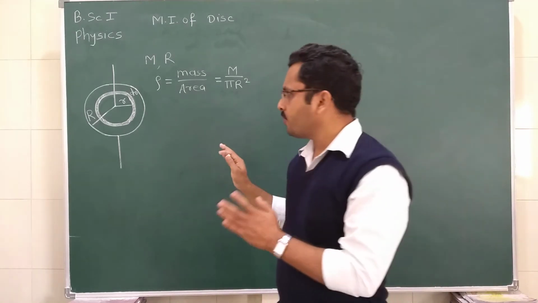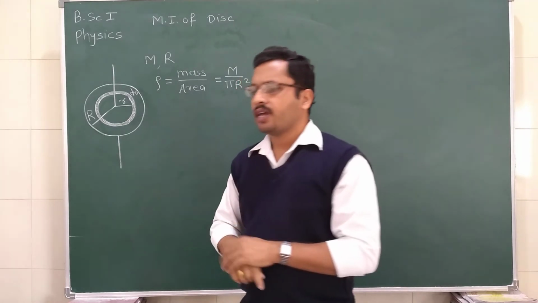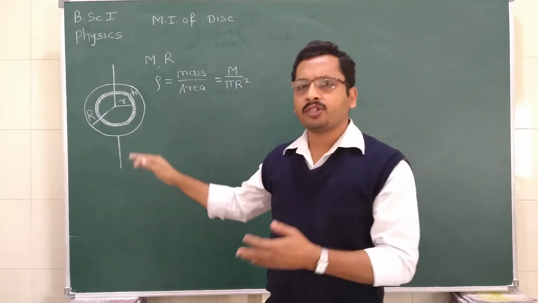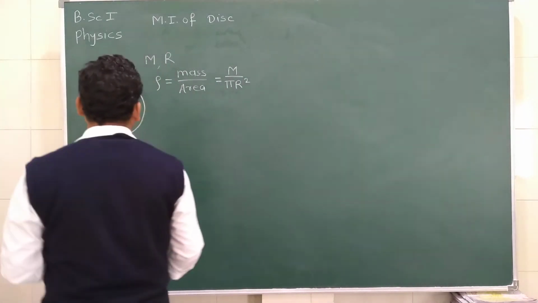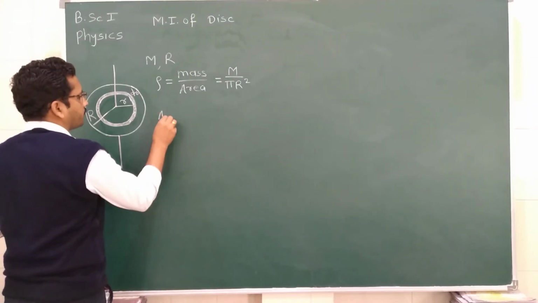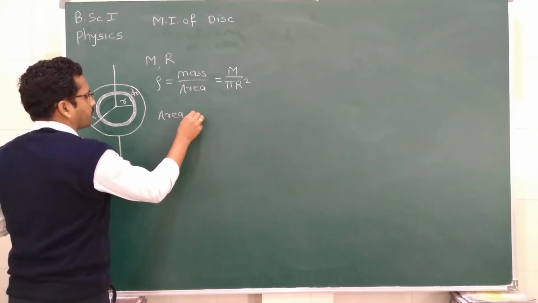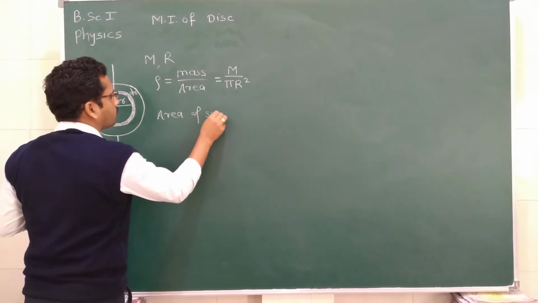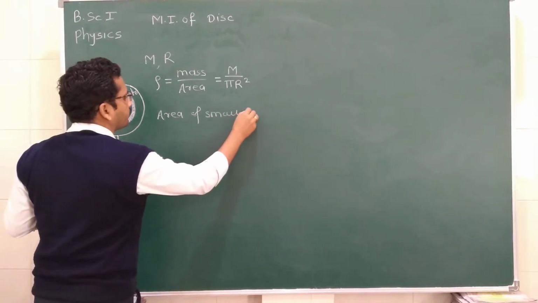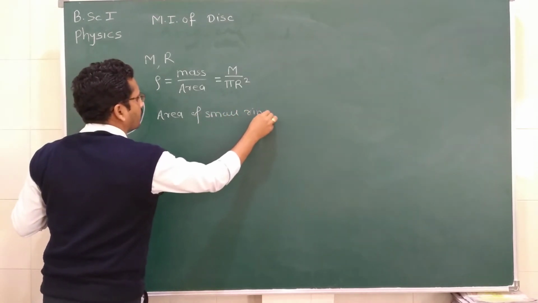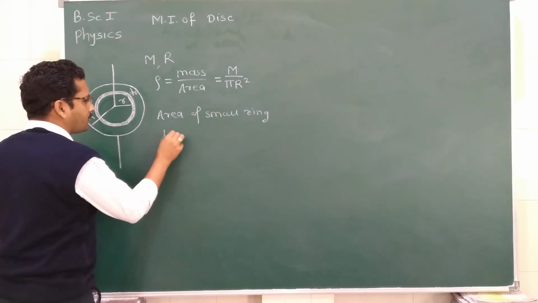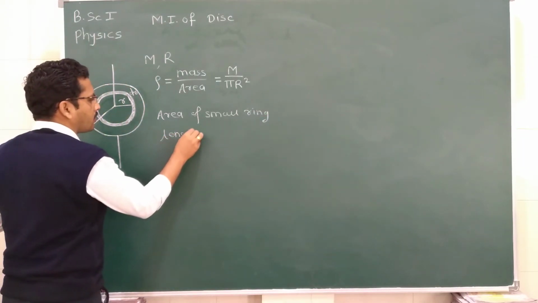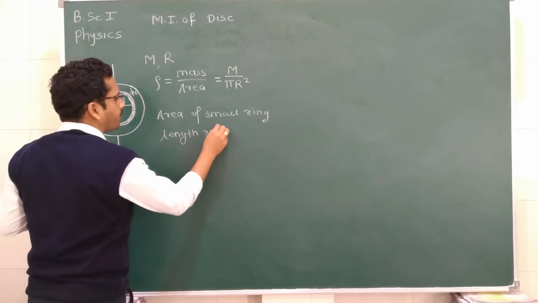So if we want to calculate the area of this small thin ring, the area is length multiplied by breadth.